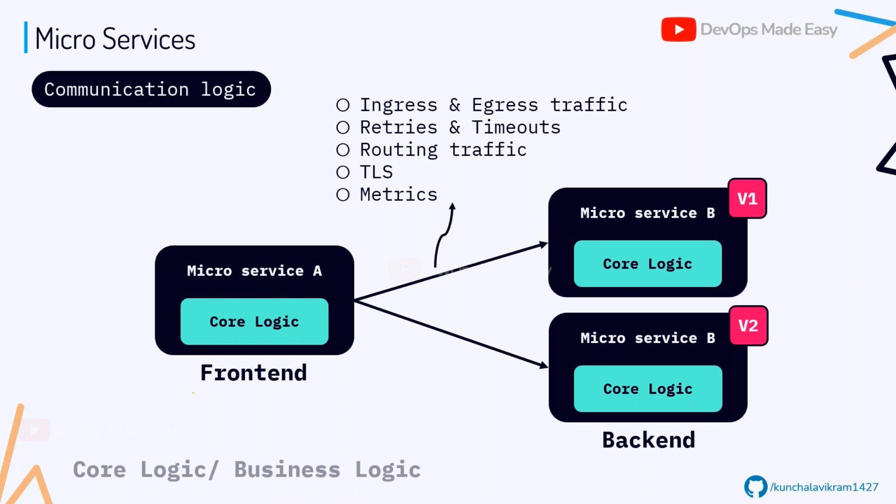This core logic is something known as business logic, which defines your main application. Now I wanted to have these added features like controlling the traffic, retrying the failed connections, encrypting the traffic, routing the traffic according to my wish. Let's say 100% of the time I wanted traffic from A to reach only V1 of B, and 0% to V2, and in some cases I wanted to route it in 50-50 percentage fashion, and also I wanted to calculate some of the metrics. So where will I implement all this?